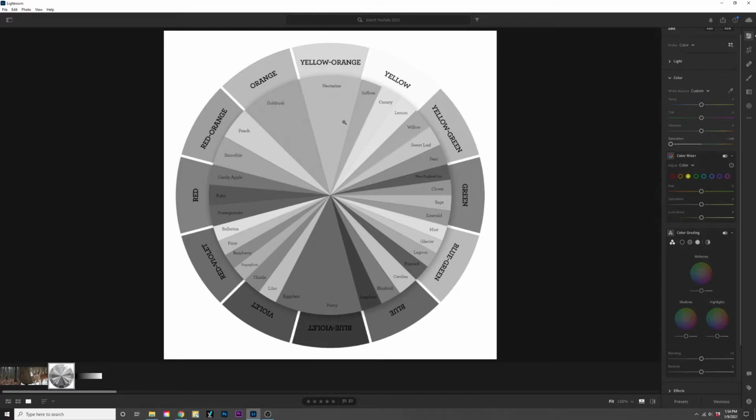So if you want to get something black and white or close to black and white, you'll move your saturation all the way down. Vibrance will never give you this effect. Let's put that back to 0 again.